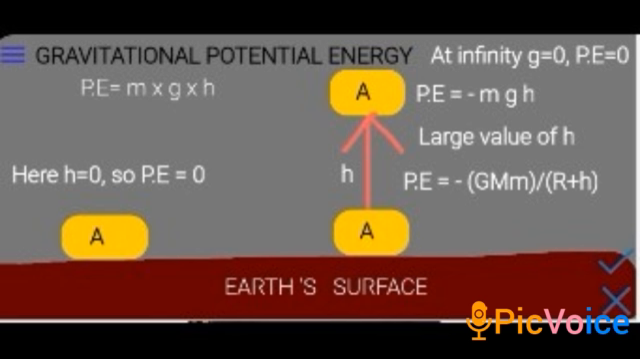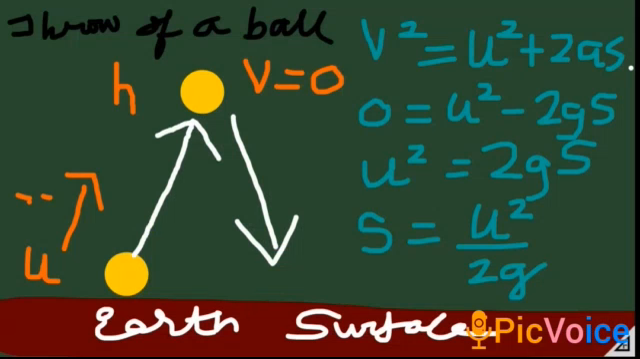So over here the Earth's gravitational force is not acting, so the potential energy is also 0. So this is the explanation of the gravitational potential energy. Why do we call it gravitational potential energy? Because the body is now moving upwards against the gravitational force. That is why.